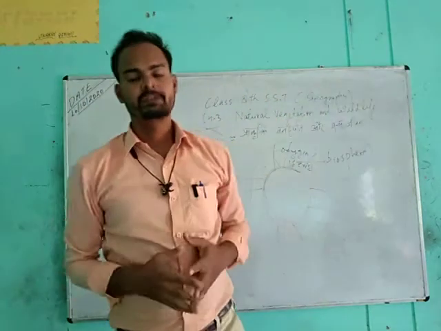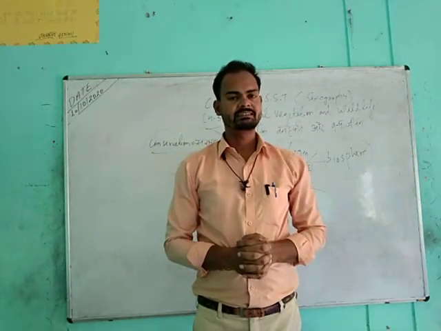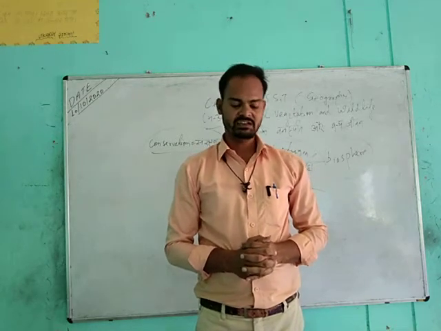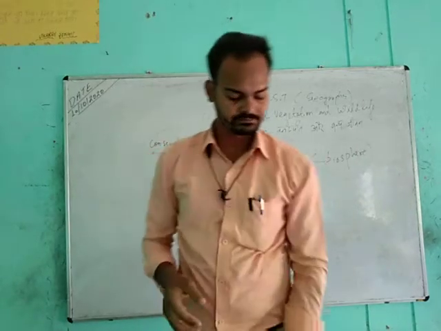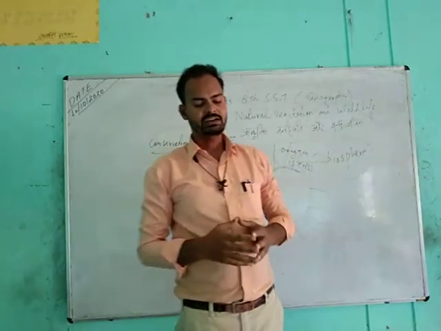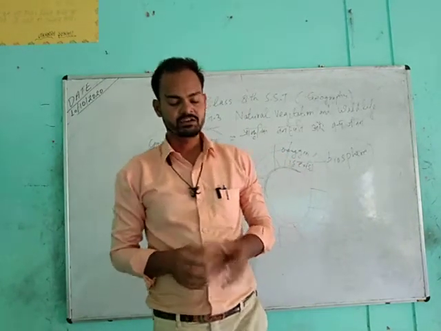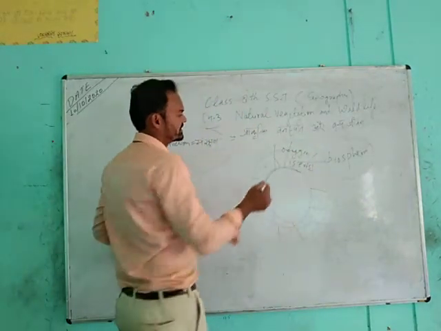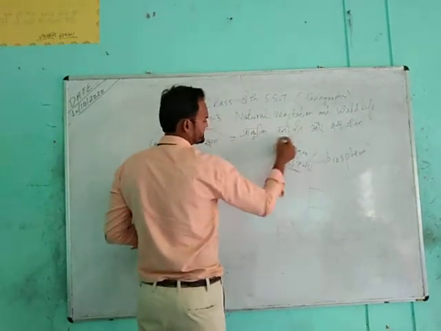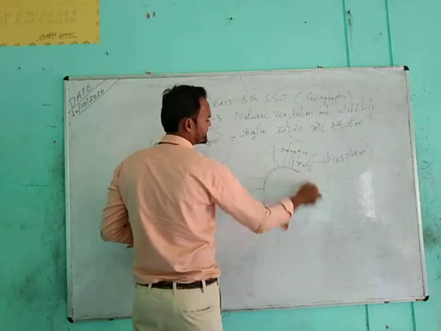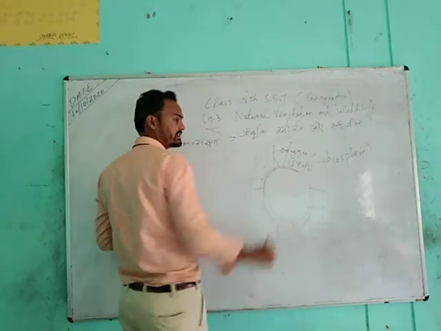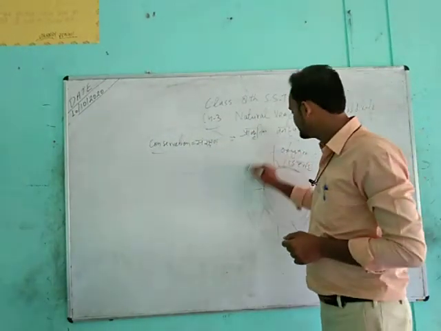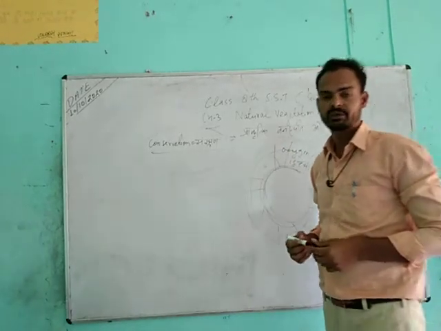Students, in your course book of geography, class 8 SST, page number 13, the topic is what is natural vegetation and wildlife. I read: Life on the earth exists in the biosphere, due to which it is known as the zone of life. What I said, this spherical part of the earth, which has oxygen, which has life, this area and this sphere is known as the biosphere.